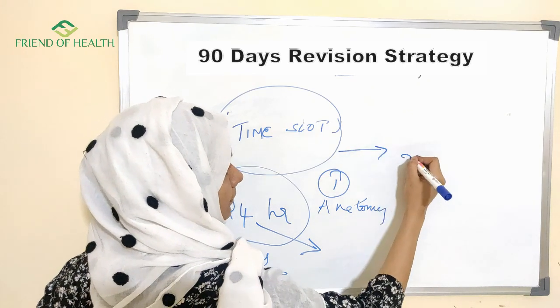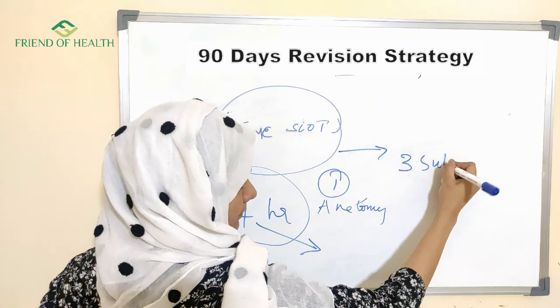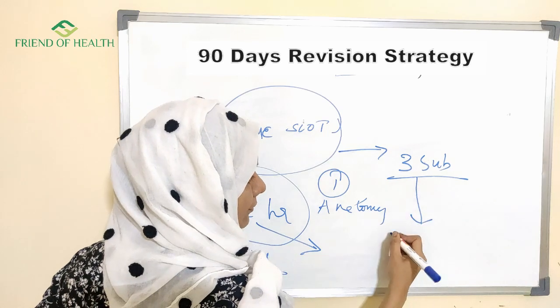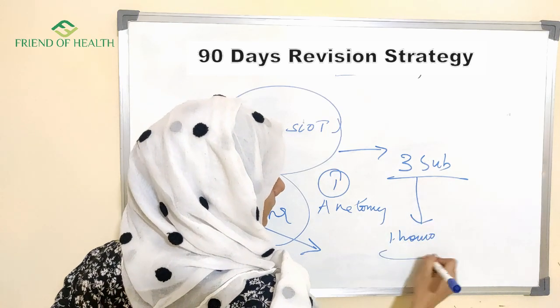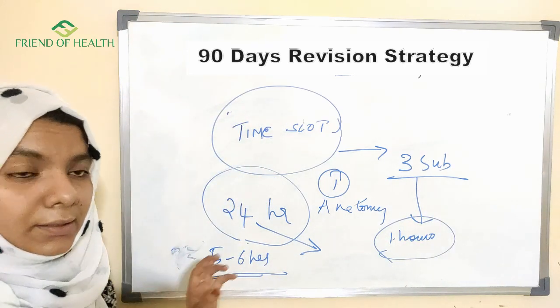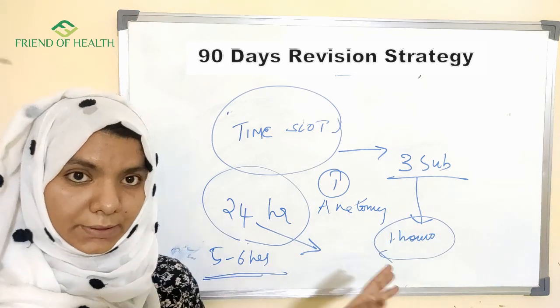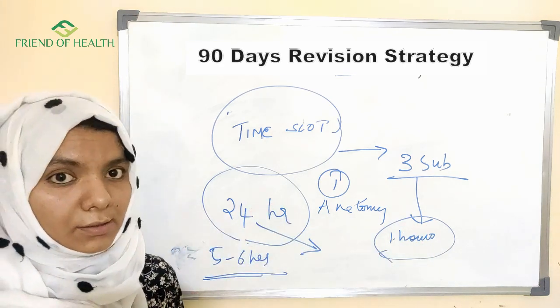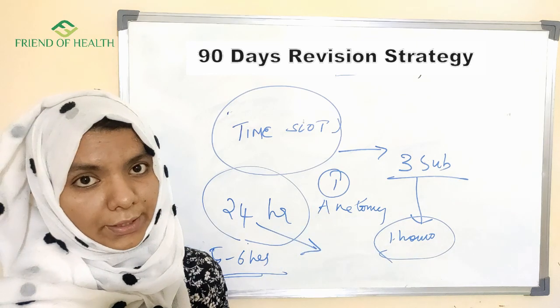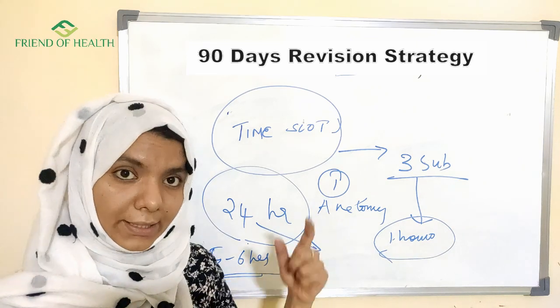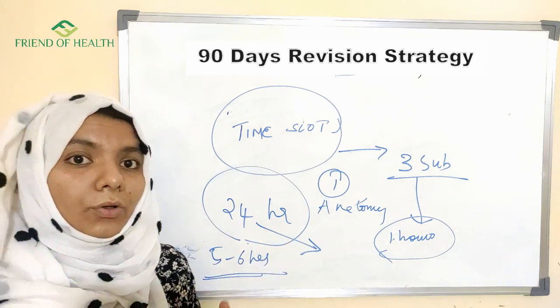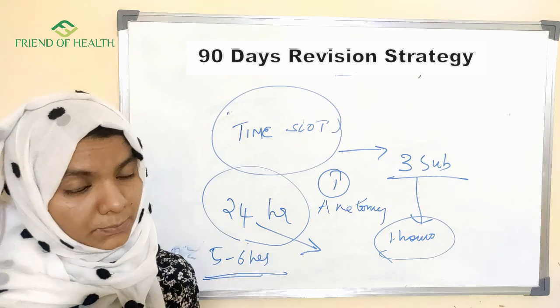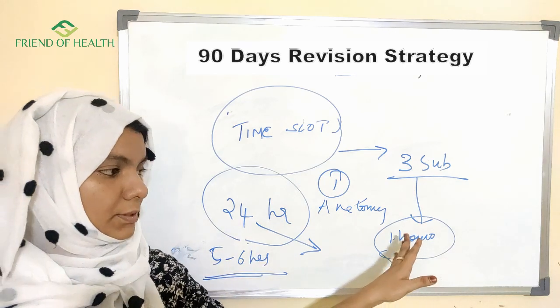So per day, it is better to read 3 subjects. In that, add one homeopathic subject. That's why I told you every day see that you read homeopathic subjects in a continuous or consistent manner. Otherwise you will forget. Homeopathic subjects are not like other subjects because you have to do a greater number of revisions. Other subjects also you have to revise, but homeopathic subjects you should not skip.